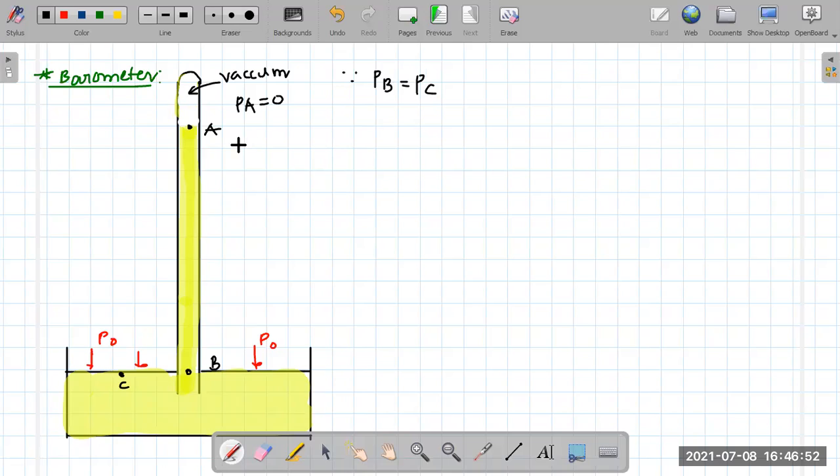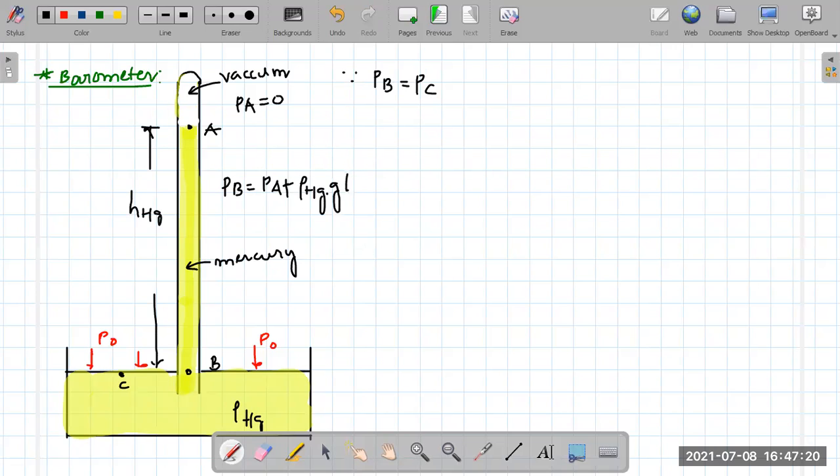We also know that pressure at B is equal to pressure at A plus, if this is mercury, let's say this is the height of mercury and this is the density of mercury. The pressure difference between two points having some height difference gives P equal to Pa plus density of mercury into g into height of mercury. Do you agree with that?